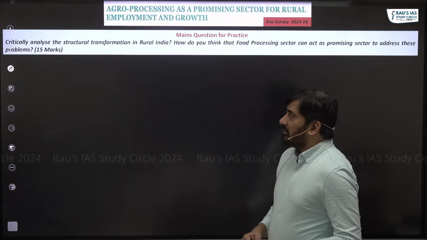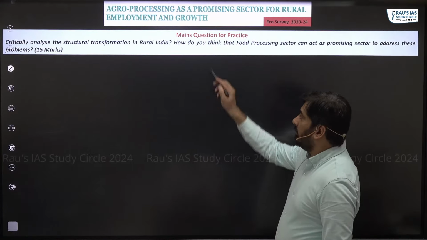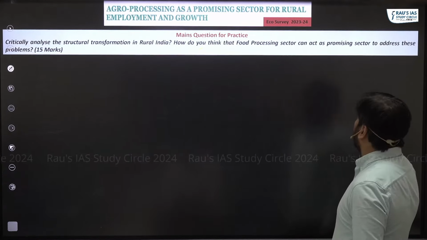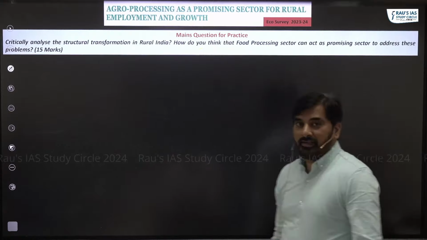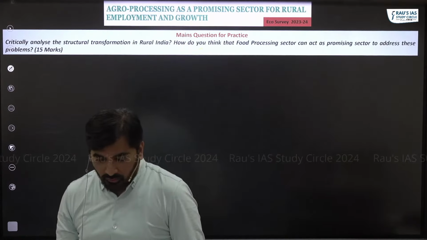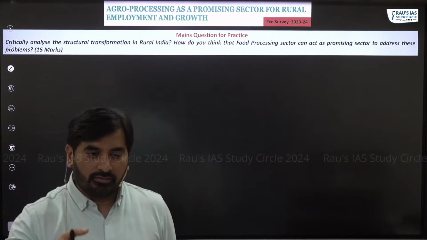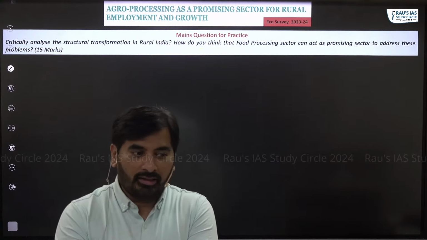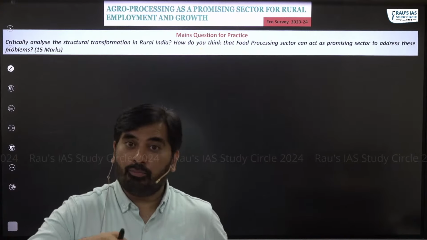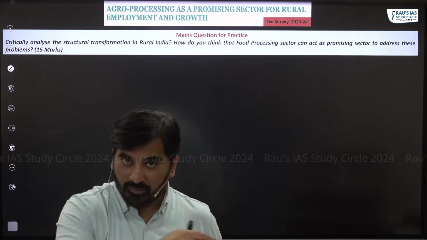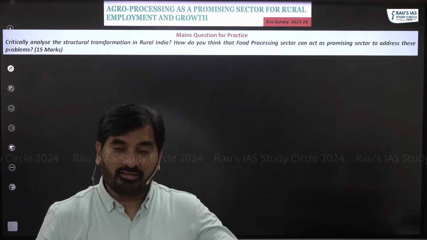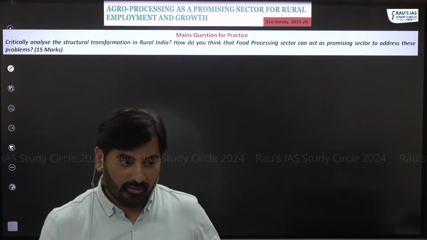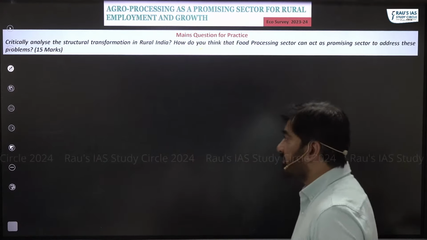Critically analyze the structural transformation in rural India. How do you think the food processing sector can act as a promising sector to address these problems? So what we need to know is what kind of structural transformation is taking place in rural India. And if that structural transformation is problematic, if it is creating problems, how can the food processing sector sort these problems? That is what we need to understand. So let's get on with the discussion of this topic.